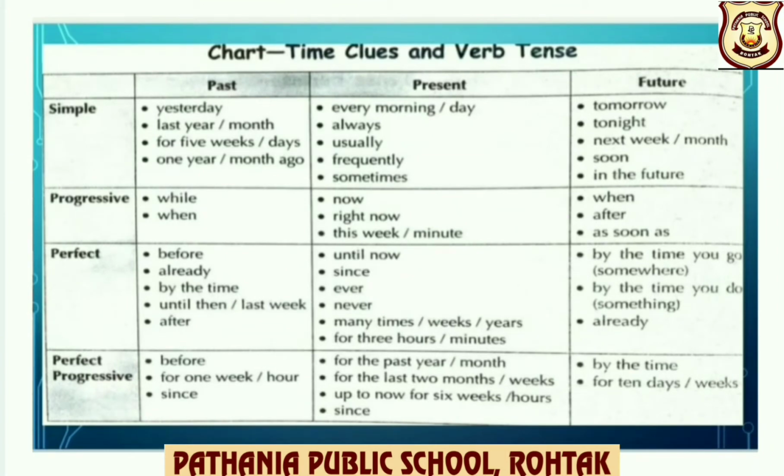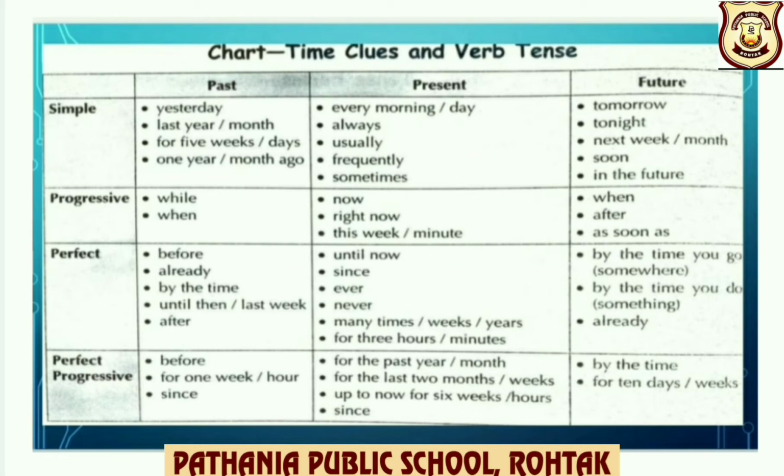For identifying simple past, you can find words like yesterday, last year, last month, for a few weeks, for a few days, 1 year, 1 month ago. For progressive: while, when. Perfect: before, already, by the time, until then, last week, after. Perfect progressive: before, for 1 week, hour, since.